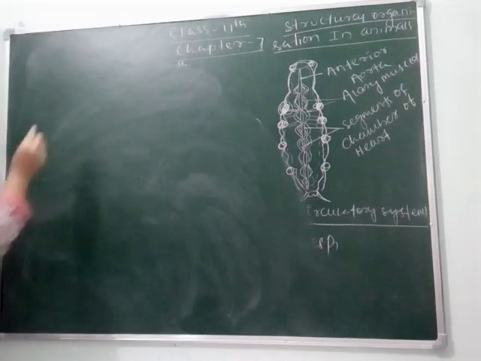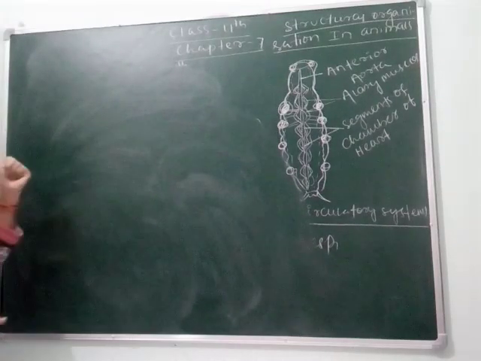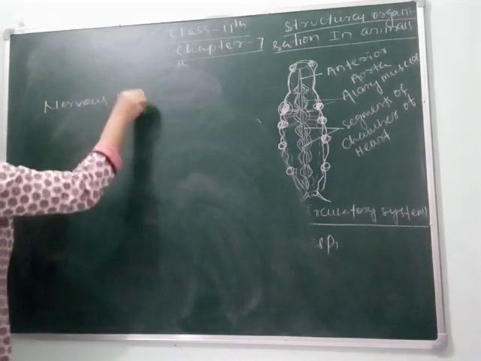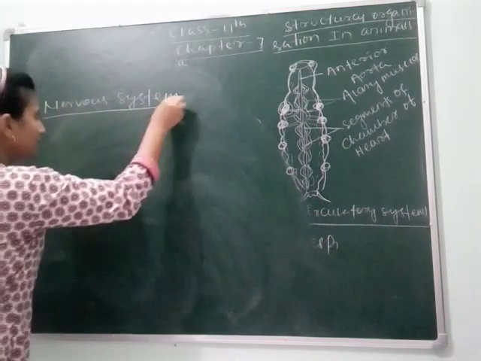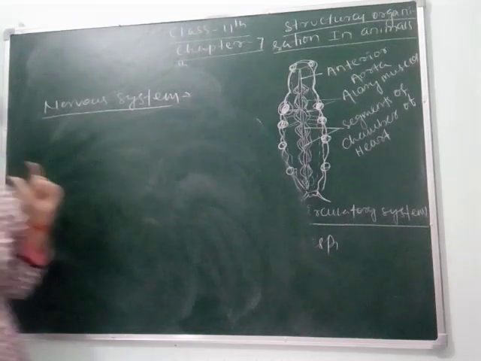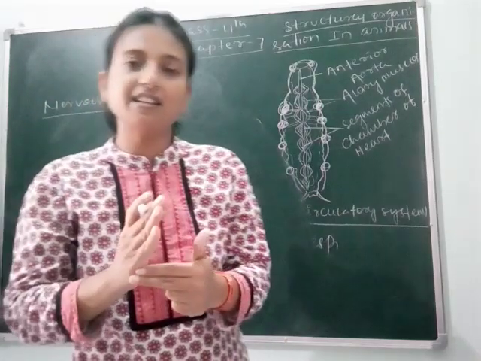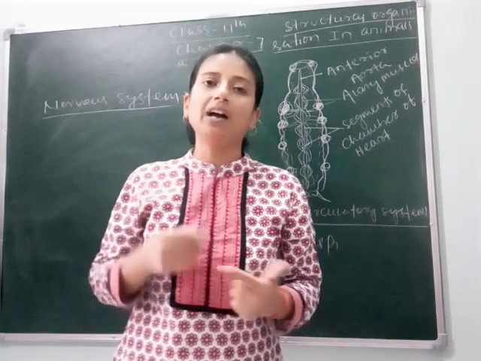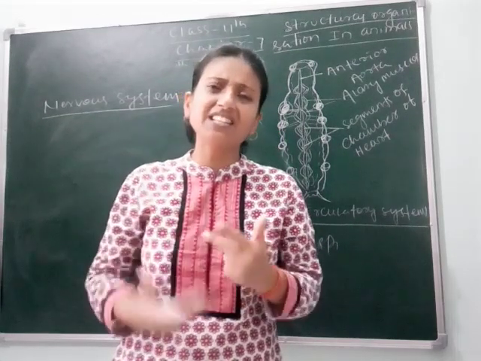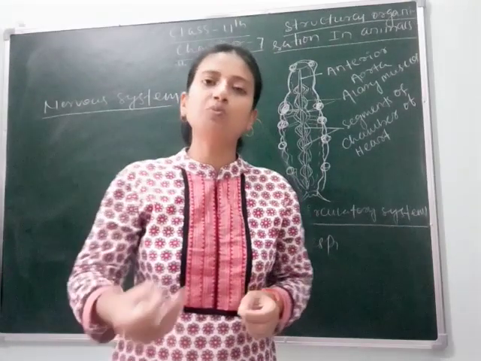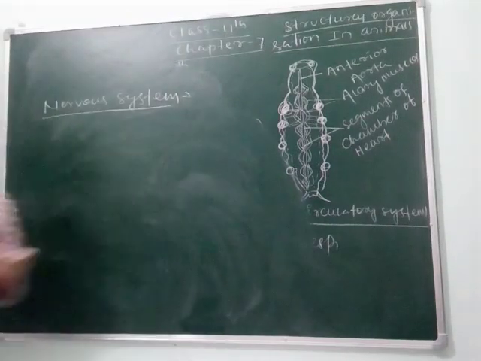The head is present on the anterior part of the cockroach. We will study the nervous system now. The nervous system connects all the nerves to different body parts and gives a response. As we know, if we cut the head region of a cockroach, it can live up to one week. How is this possible? Because its nerves are arranged in such a way that it does not die quickly. Its nervous system keeps working up to one week. That's why it does not die so easily.